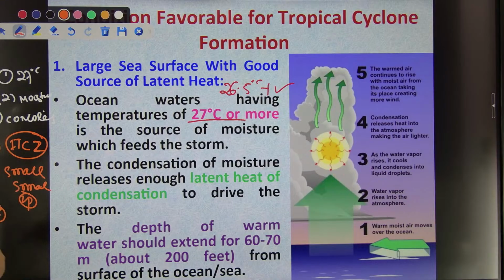Apart from that, if there is the presence of an island, that is also pretty good. Then we need also initial thrust. We need also upper air divergence.